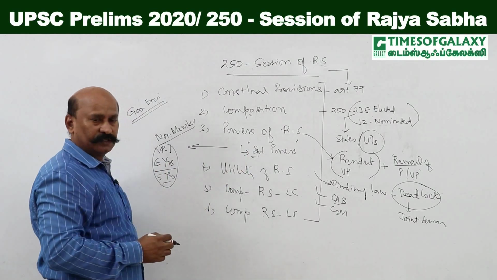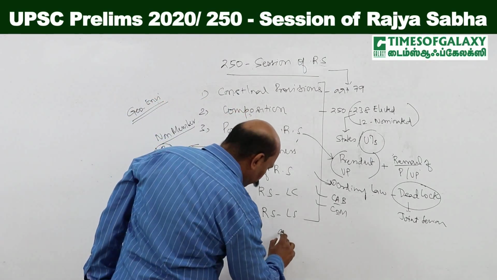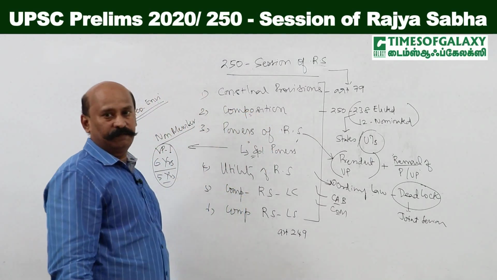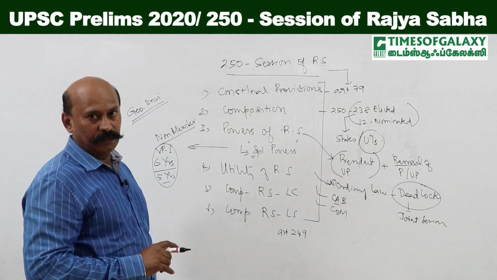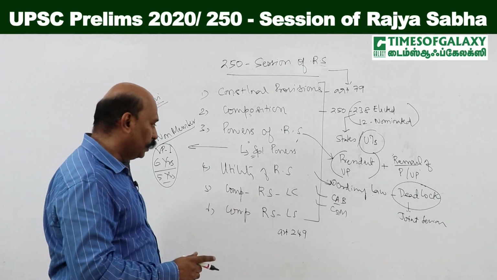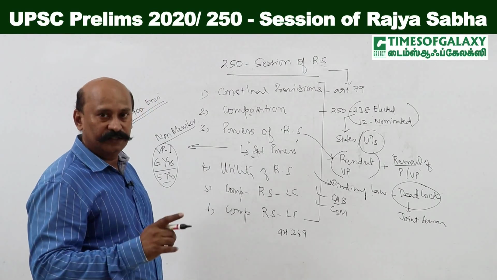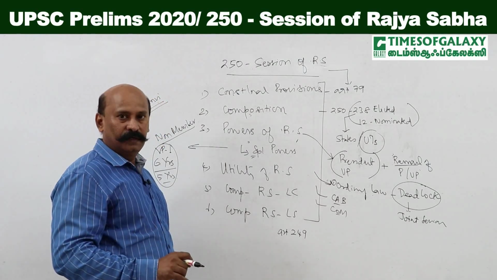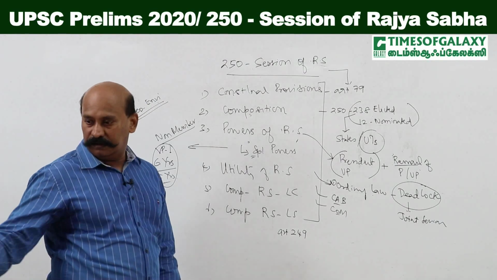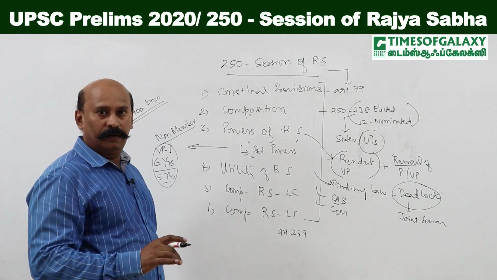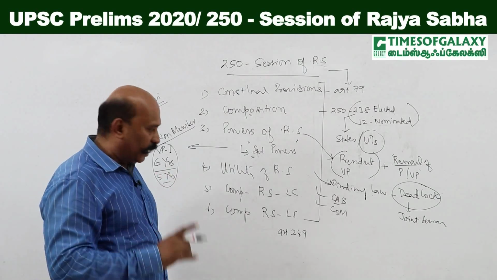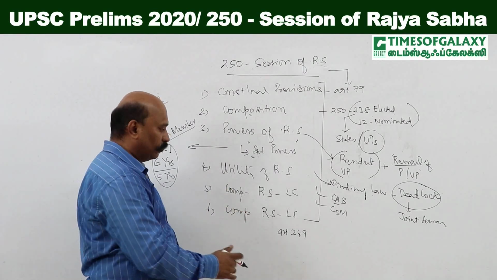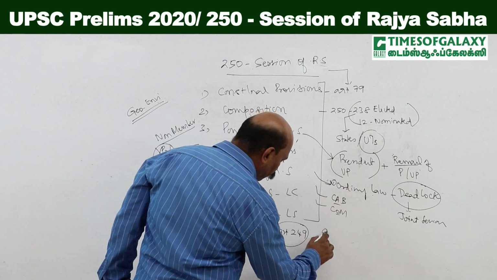Then come the special powers of Rajya Sabha. You have to understand Article 249, by which the Rajya Sabha has the power to pass a resolution authorizing the Parliament of India to enact a law on a matter in the State List. If it is expedient in the interest of the nation and the Rajya Sabha passes a resolution, then the Union Parliament can pass a law upon a matter given in the State List. That is given in Article 249.